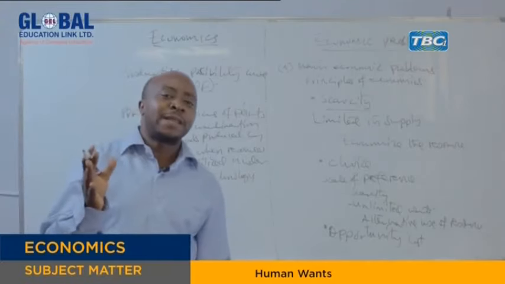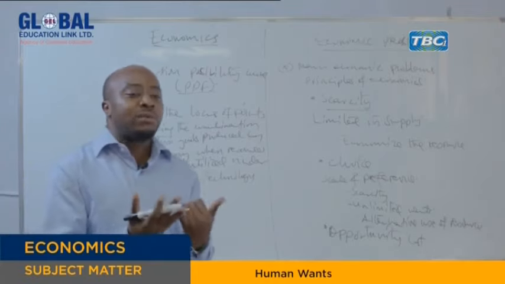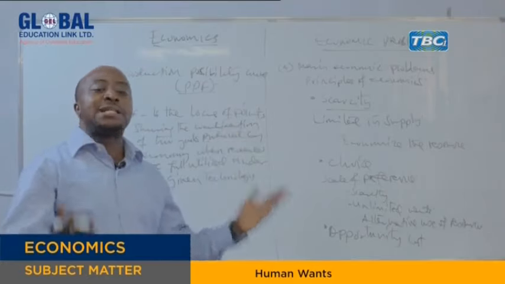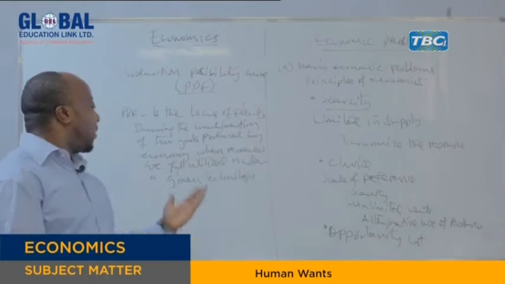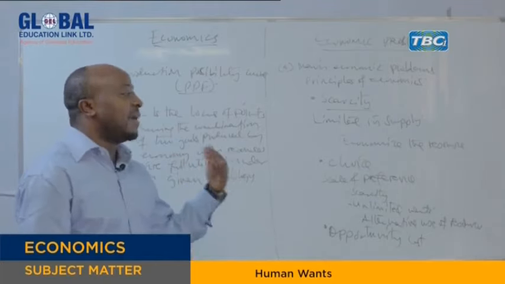It shows the possible combinations of two goods. We assume that the economy is producing only two goods. How can that economy combine the two goods? Can it balance between the two goods? Showing that balance, we say that is the PPF, the production possibility curve.